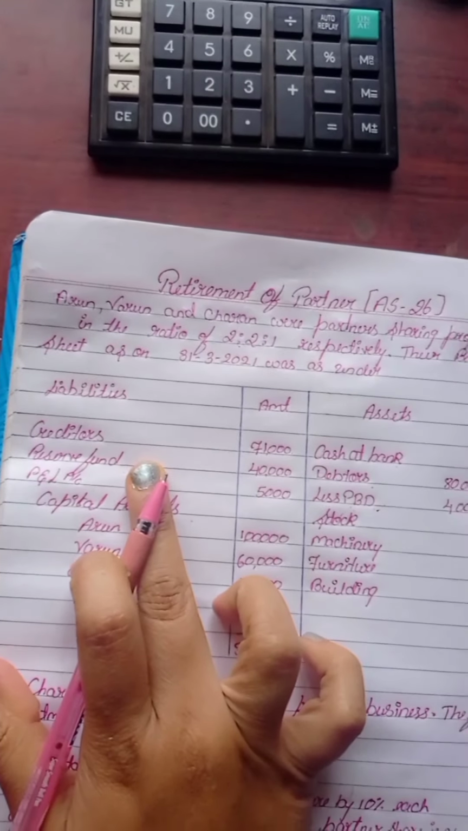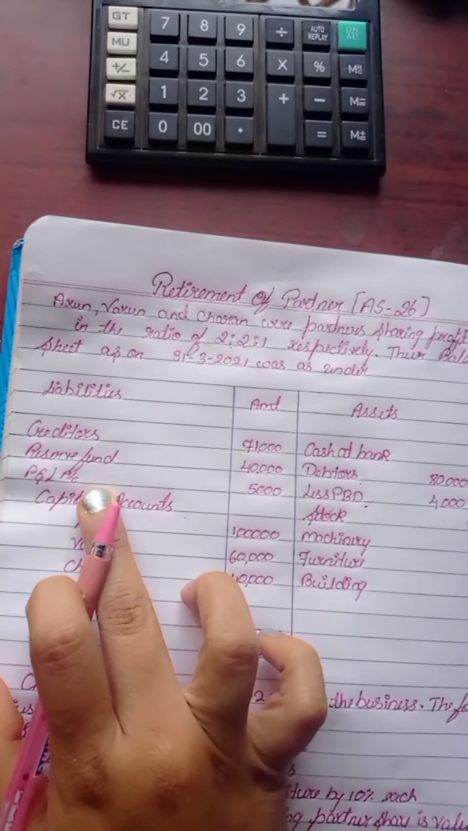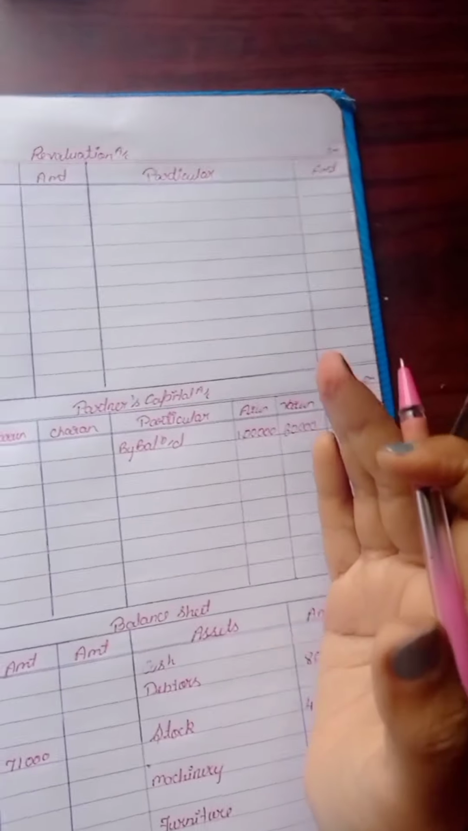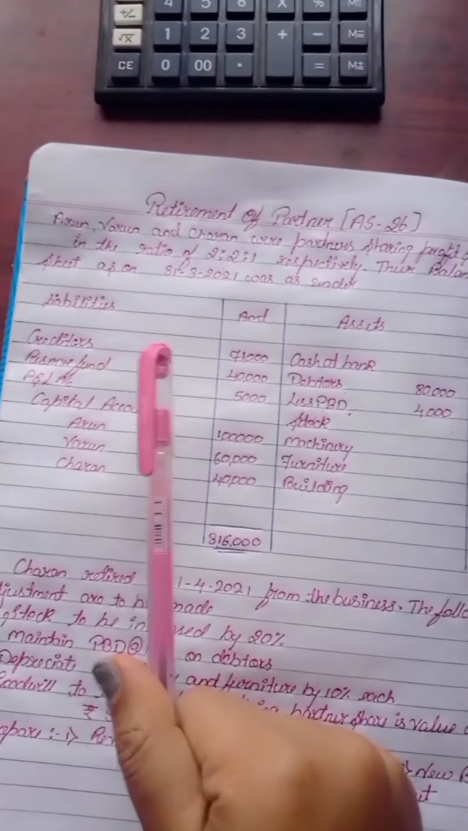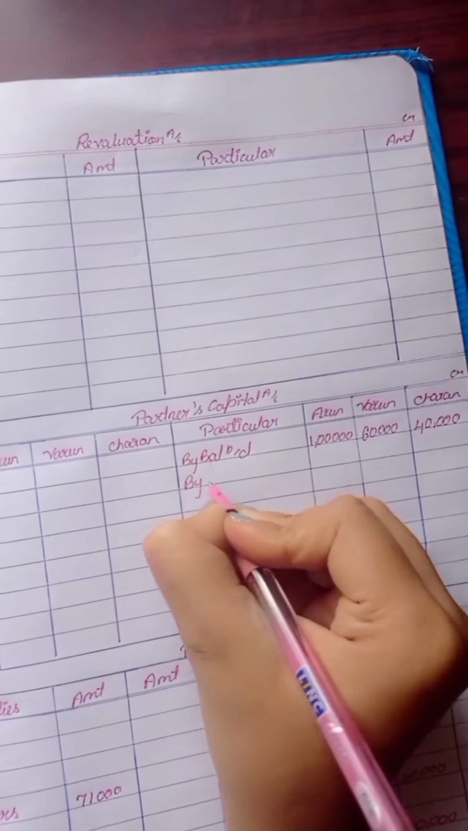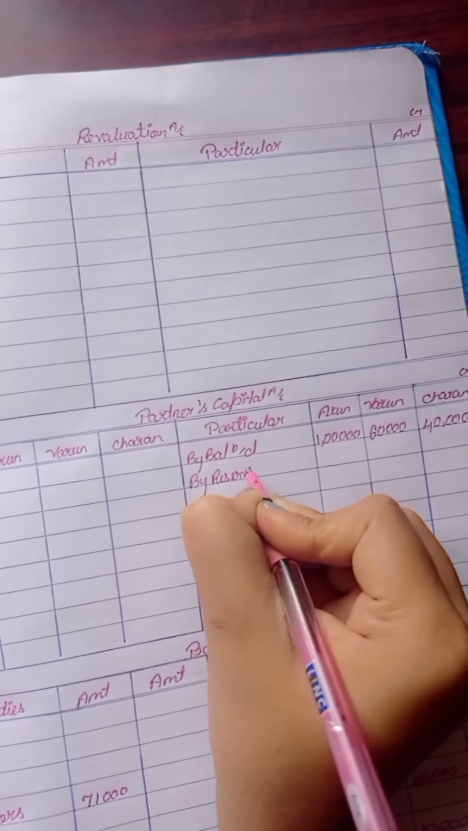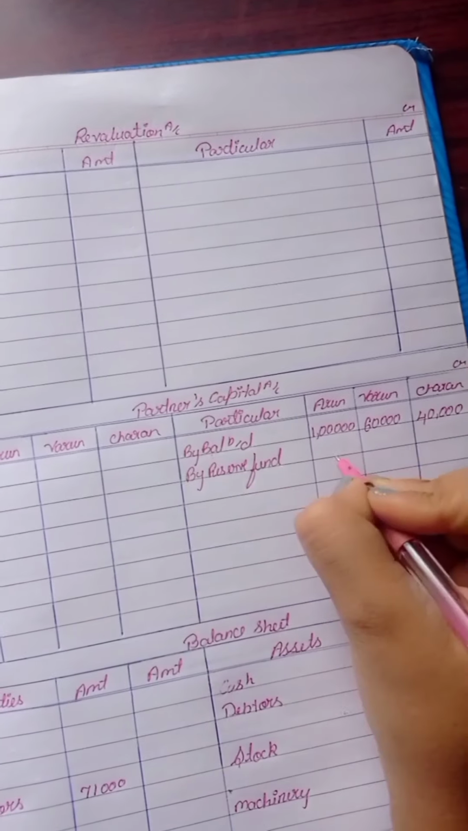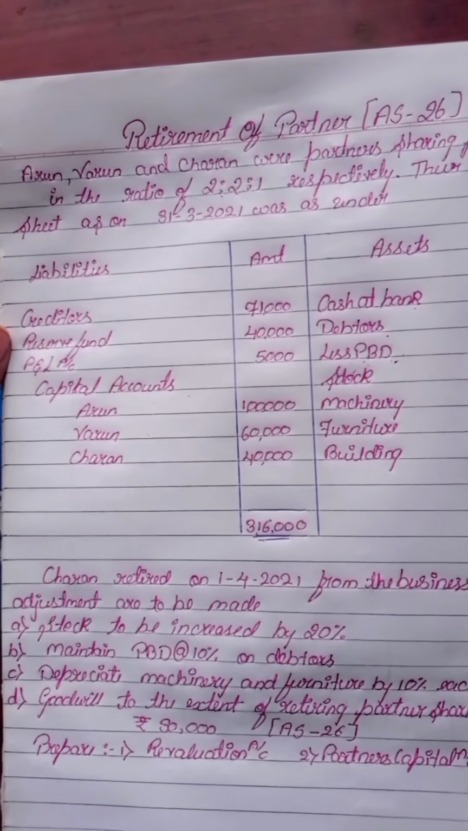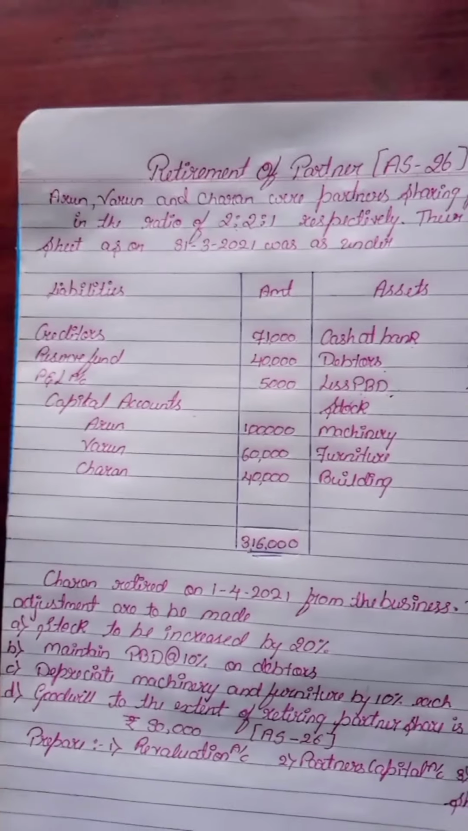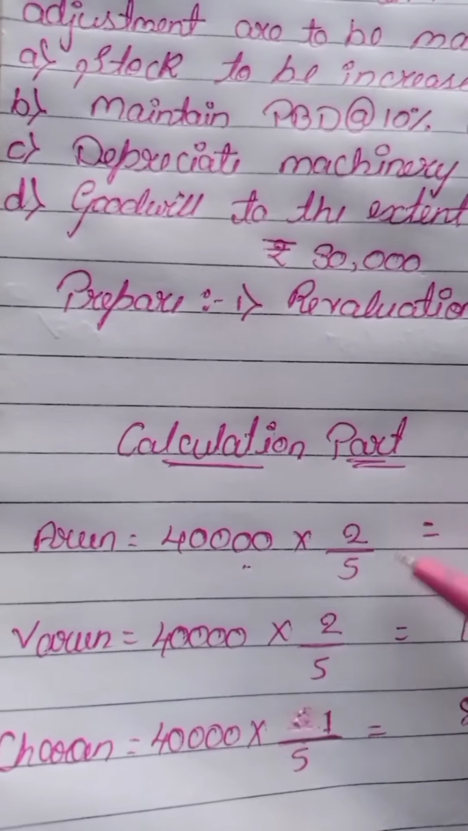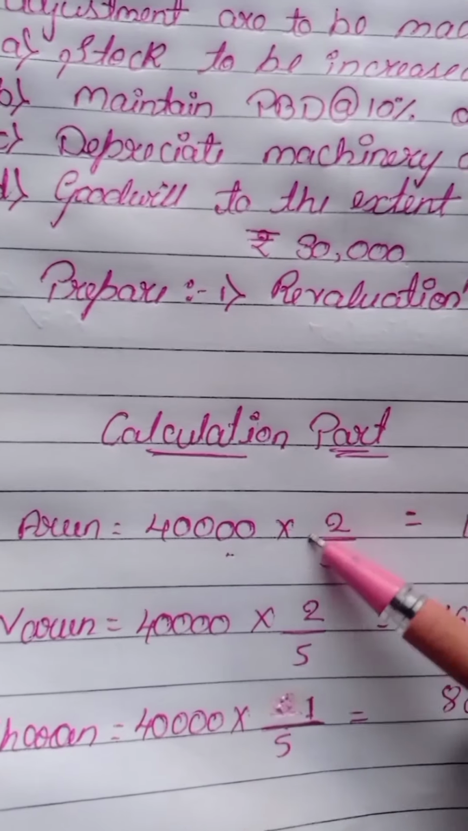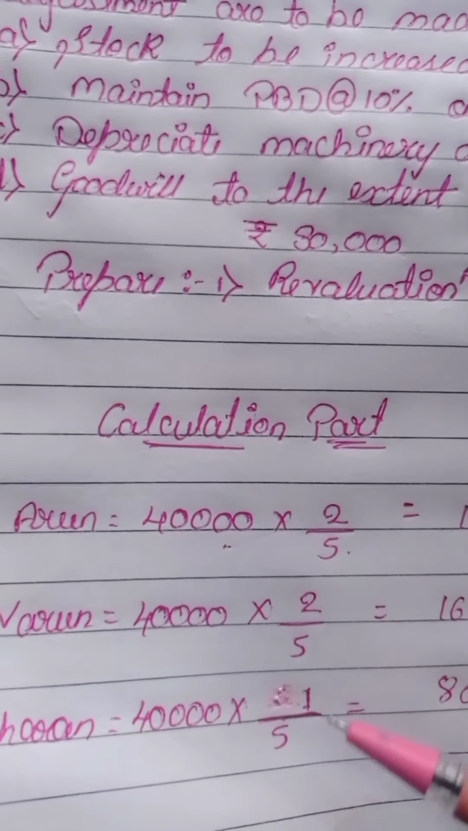This reserve fund 40,000 and P&L account 5,000 we should write in partners capital account credit side. First we'll go with reserve fund, that is 40,000, by reserve fund. This reserve fund 40,000 we have to distribute according to their ratios 2:1. So 40,000 into 2 divided by 5. We are taking here 2 upon 5 because this 5 comes from adding all their ratios 2 is to 2